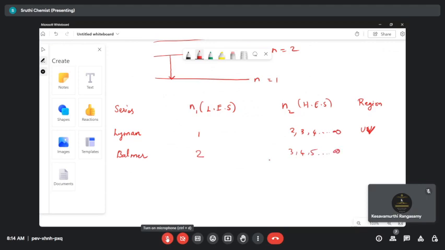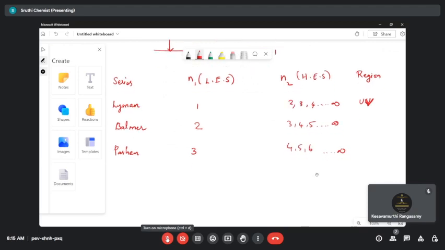The next type of series is Paschen. For the Paschen series, the n1 value is 3, and n2 is 4, 5, 6, continuing till infinity. I think people already know Lyman, Balmer, Paschen.